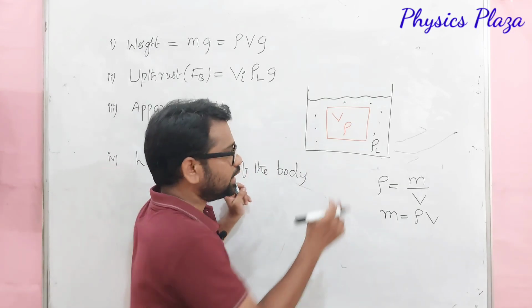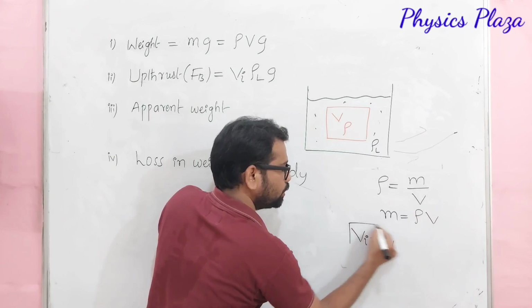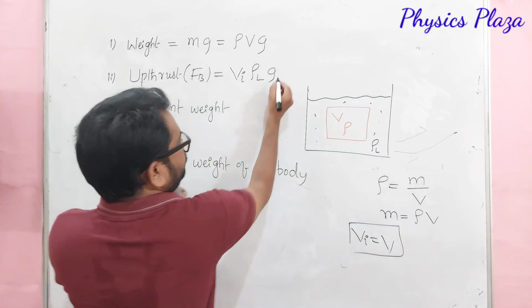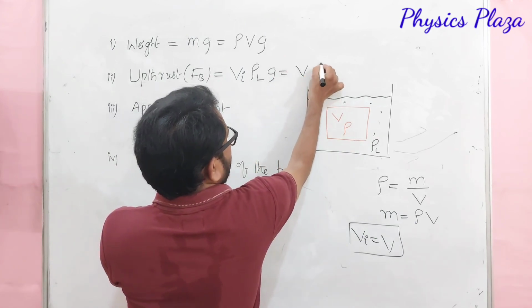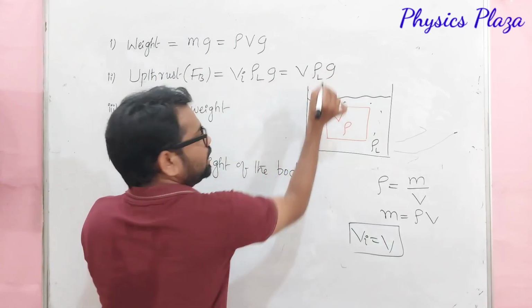Children, one very important thing is that, especially in this case, the volume of the immersed part is equal to capital V, because the body is immersed completely. So in the place of Vi, we can take V. So it will be V rho L G.